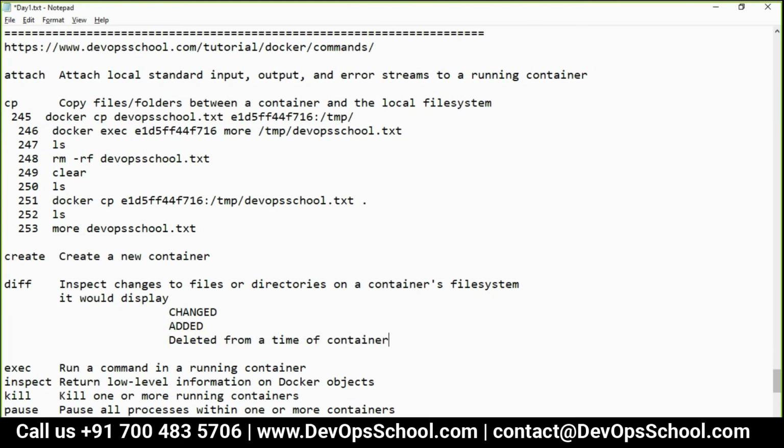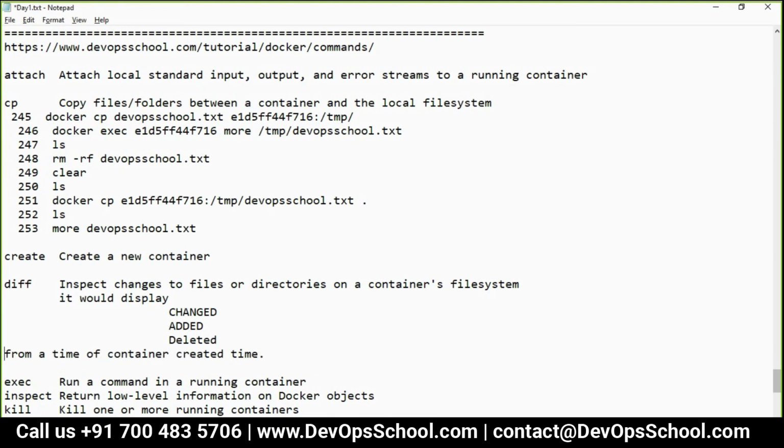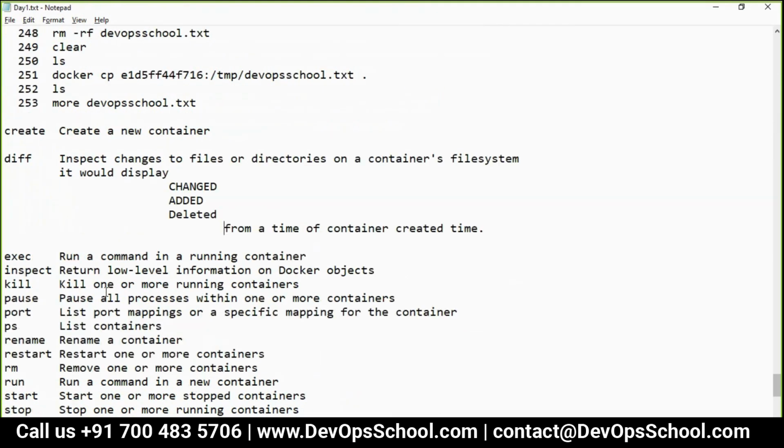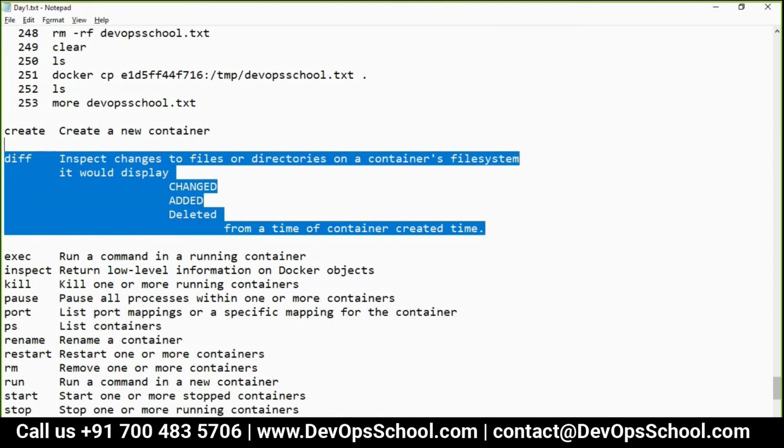Simple. So once you create a container, this is what will be displayed.